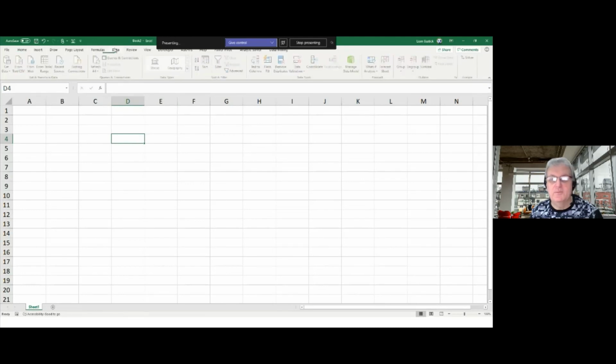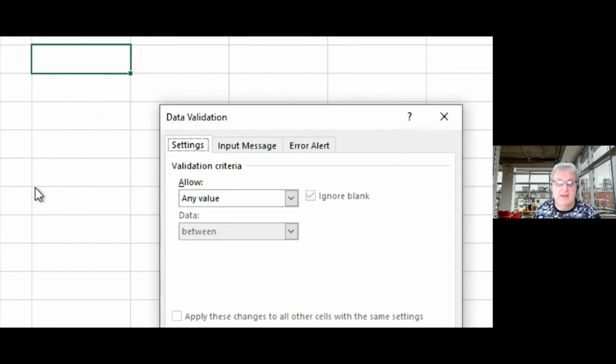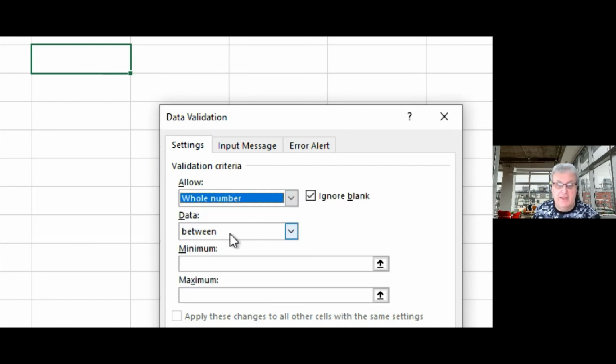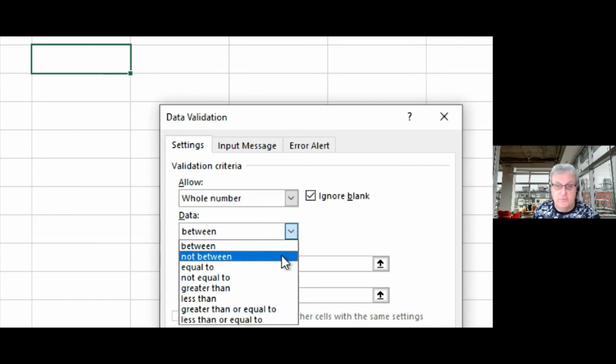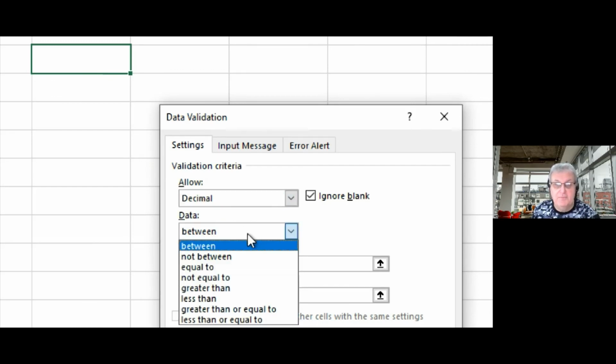There's something called data validation in each cell. So if you go to the data tab and you go in here to data validation, you can actually put in here any value you like. You can say, okay, any value is allowed, but you can restrict it. So it can only be a whole number. You can make it a whole number between two values, or it's got to be equal to, not equal to, greater than, etc. Or you can make it be a decimal, so it's any number, or from a list, or whatever. But I'm going to make it a decimal, and it must be equal to.